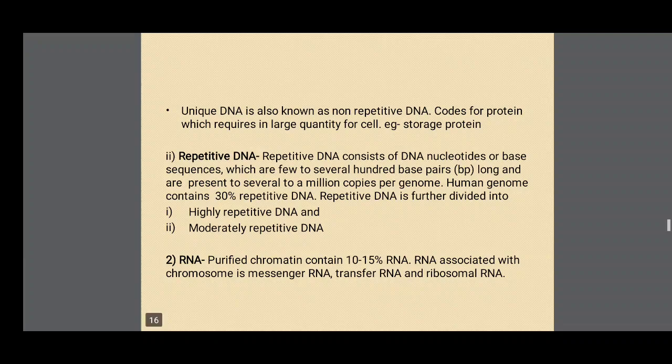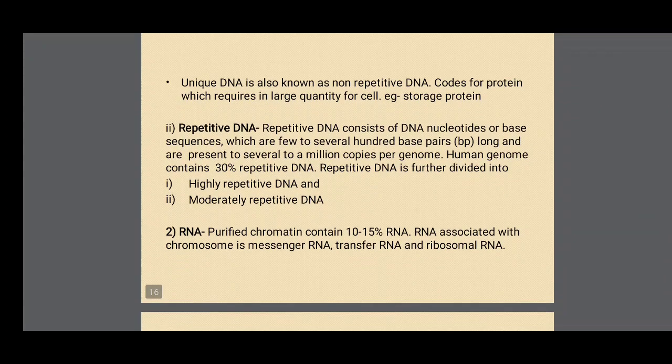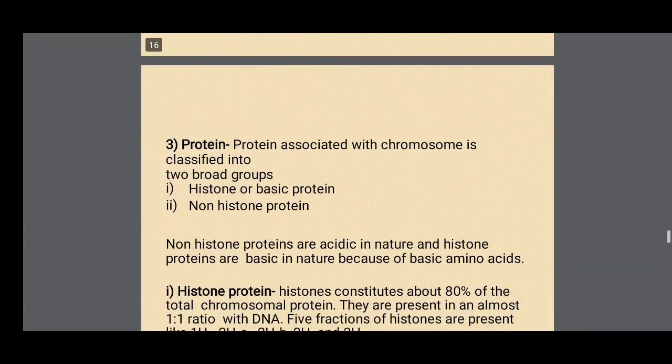Repetitive DNA is further divided into highly repetitive DNA and moderately repetitive DNA. Next, RNA. Purified chromatin contains 10 to 15% RNA. RNA associated with chromosomes is messenger RNA, transfer RNA, and ribosomal RNA.